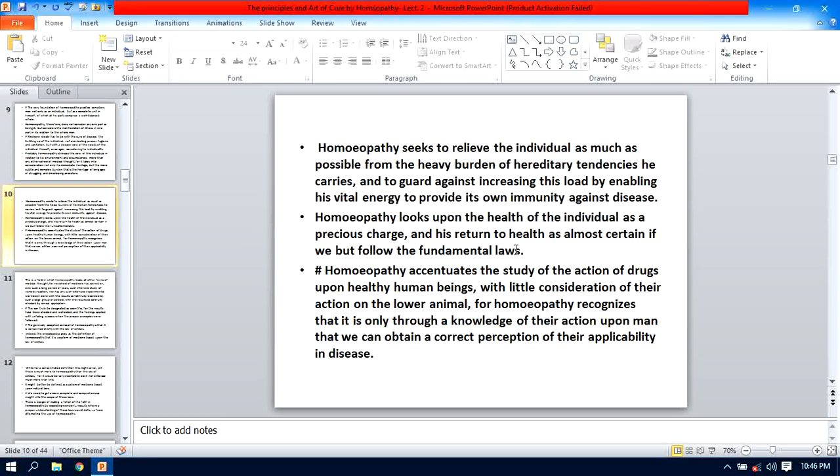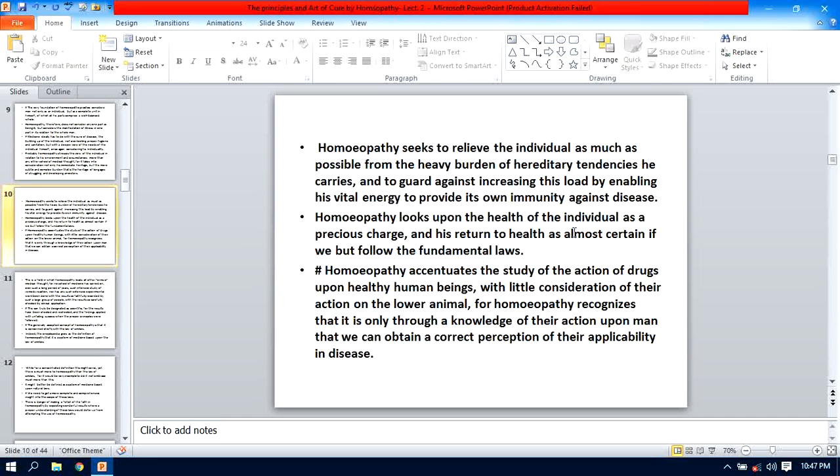Yes, the restoration of the health of the individual as a precious charge. A precious charge means these hereditary tendencies, and by considering these hereditary tendencies, it is our duty to remove this load of miasm and the complexity of miasm from this individual by the application of